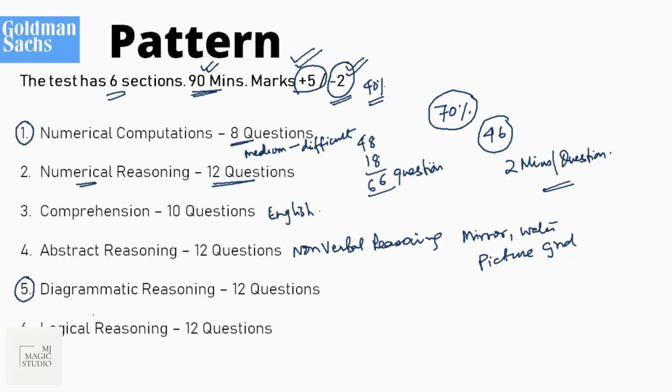Now we have diagrammatic reasoning. This is actually verbal reasoning: coding decoding type questions, puzzles, grid puzzle type questions, but these are given with the help of diagrams. Famous ones are coding decoding questions, then input output, find the mathematical operators, analogies.